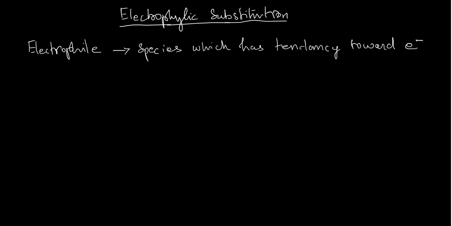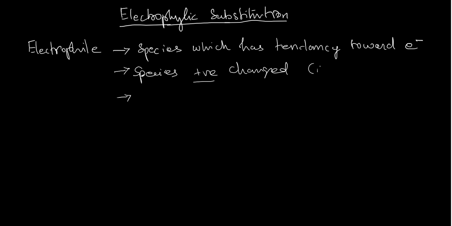Since an electron is negatively charged, the species that is attracted towards the electron must be positively charged. So species which are positively charged can act as an electrophile. But electron-loving species are not necessarily positively charged ions.